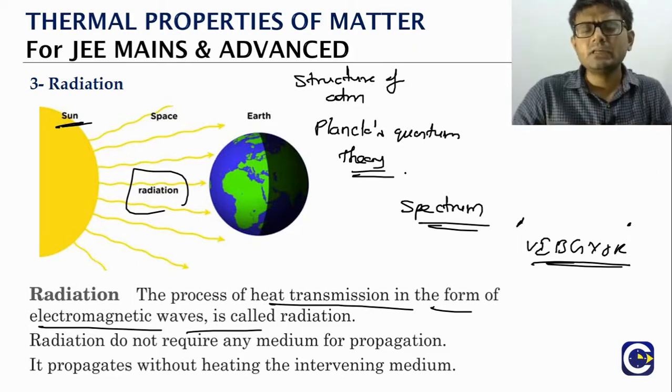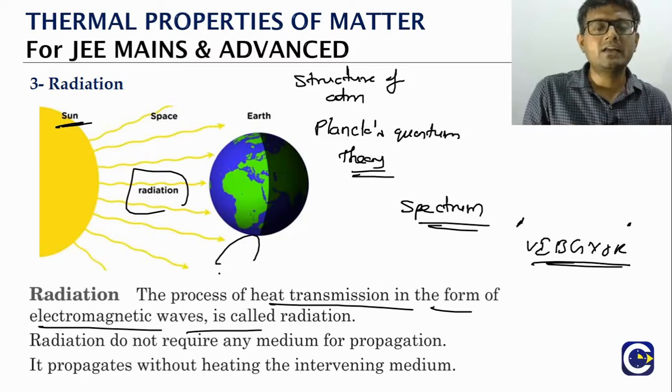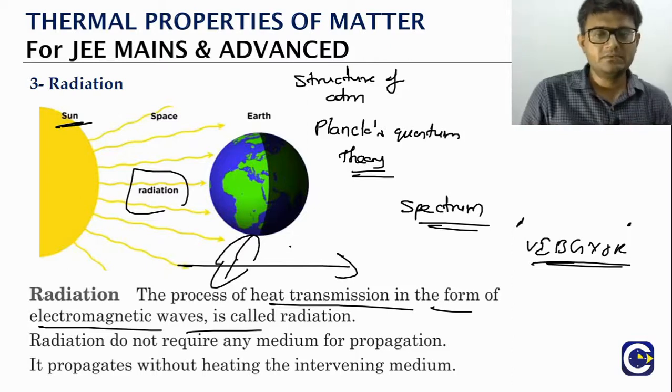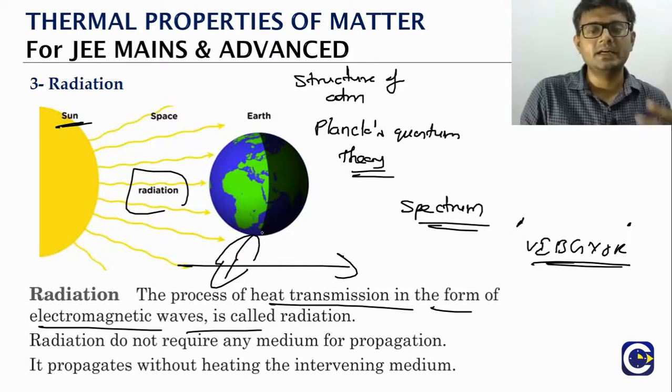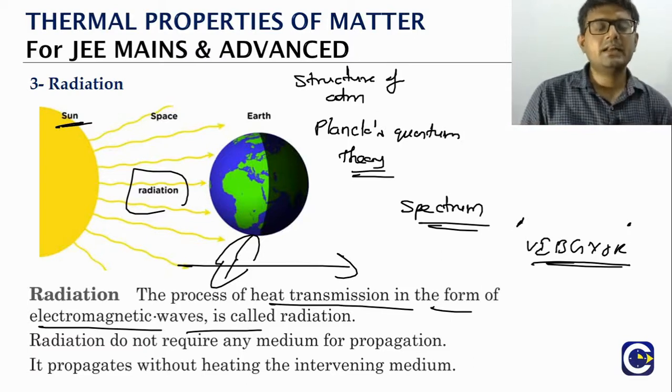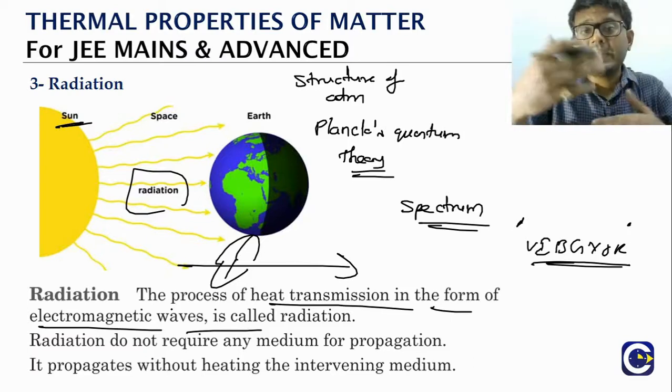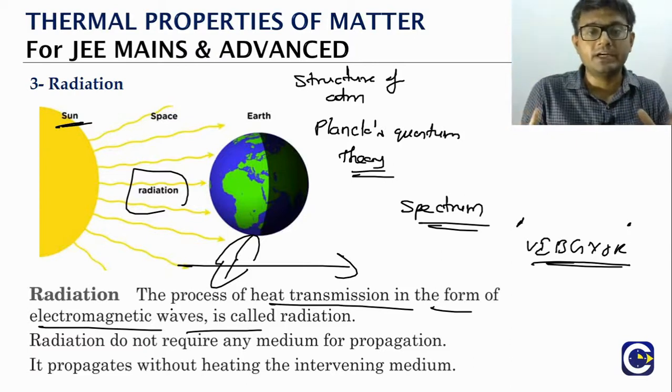Okay, but electromagnetic waves consist of oscillating electric field and magnetic field along perpendicular directions, where the wave will propagate in another perpendicular direction. Okay, so we'll learn about them in detail, as I said, in the +2 electromagnetic wave chapter. But here the important point is when you are comparing between these different modes of heat transfer.